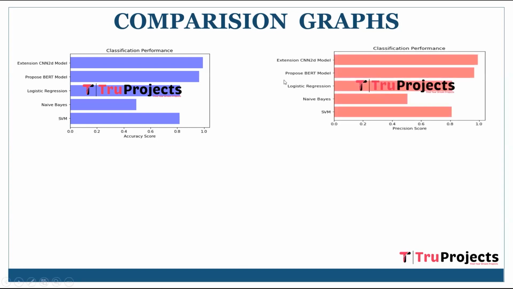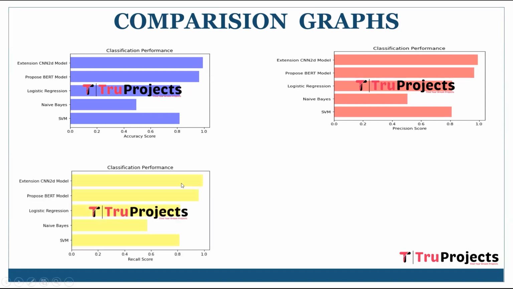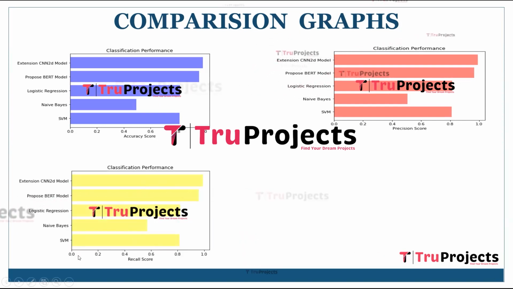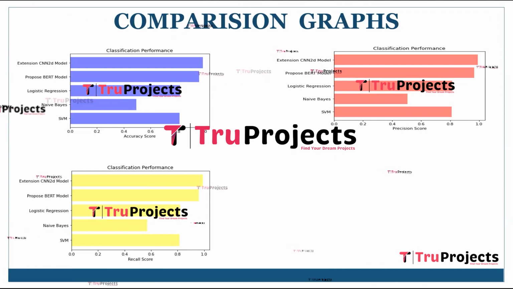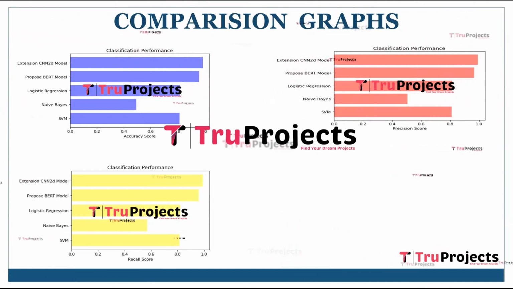And here we have precision score. Precision is the ratio of true positive predictions to the total positive predictions, representing the model's ability to correctly identify relevant instances while minimizing false positives. Here we have recall score graph where x-axis represents recall score of each algorithm and y-axis represents algorithm names. Recall is also known as sensitivity or true positive rate. It is the ratio of true positives to the total actual positives, measuring a model's ability to capture all relevant instances without missing any.